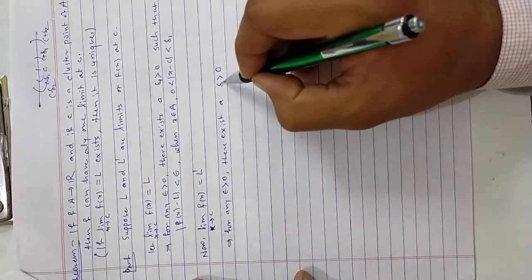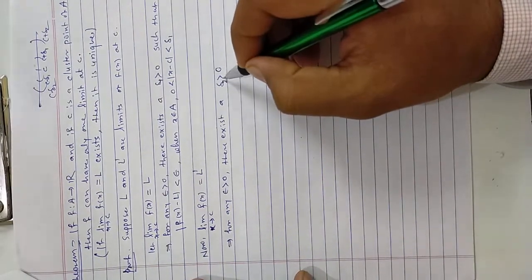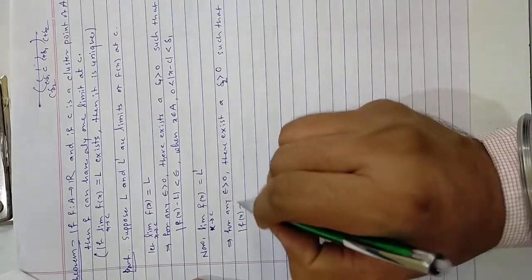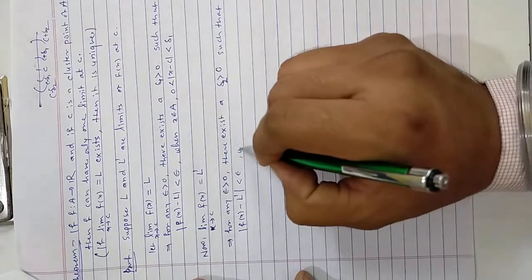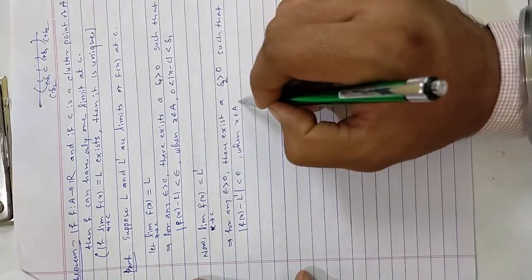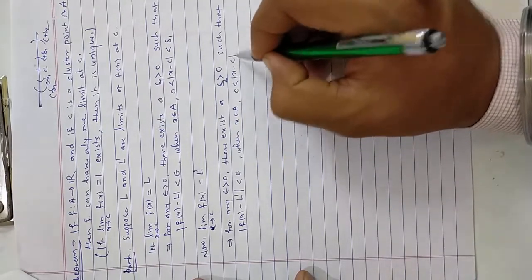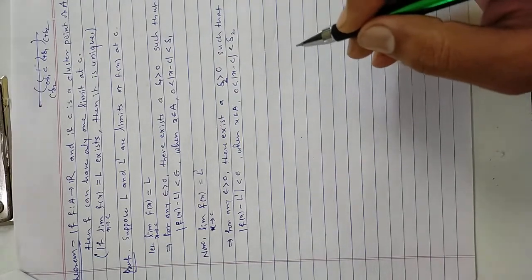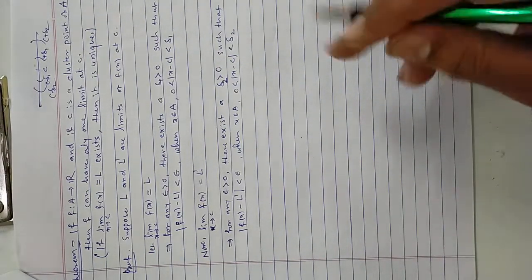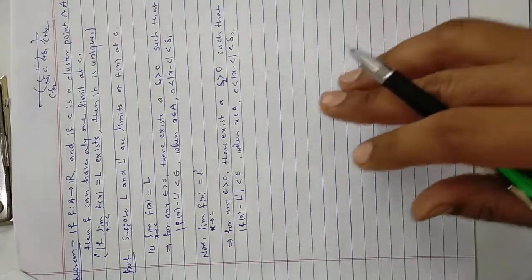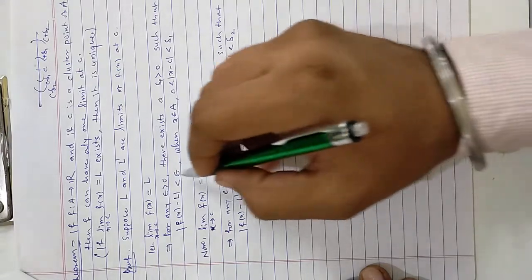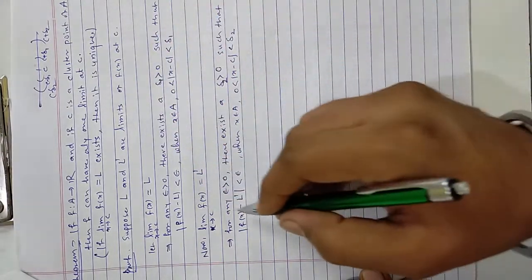So there exists some delta, let me call it delta 2, such that the difference modulus of f(x) minus L' is less than epsilon when x is a point from the set A, distinct from point c, but lies in a delta 2 neighborhood. So this is by the definition, as we have considered the two limits. Now how to show this? For simplicity, later on we will change this thing.